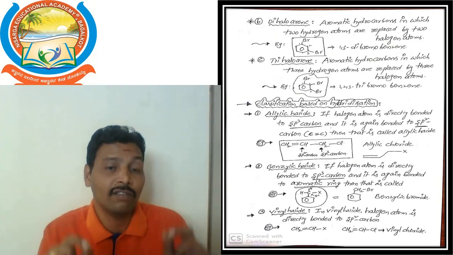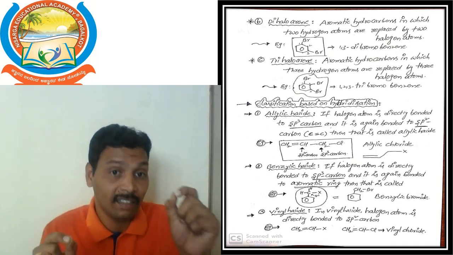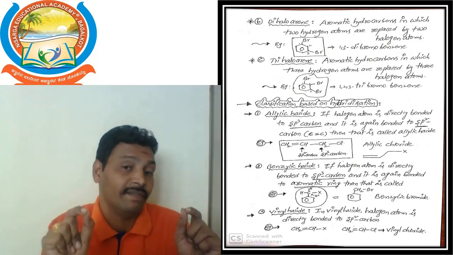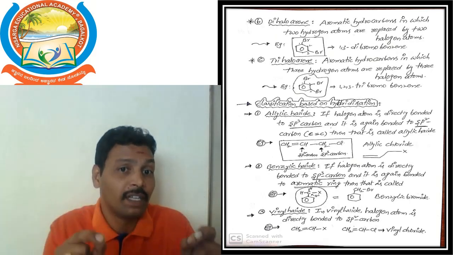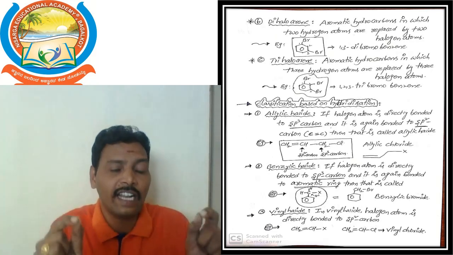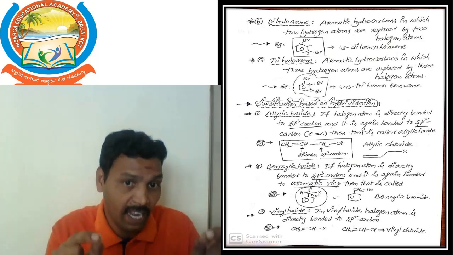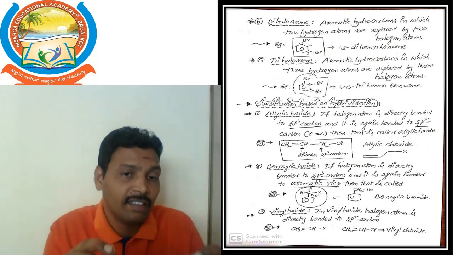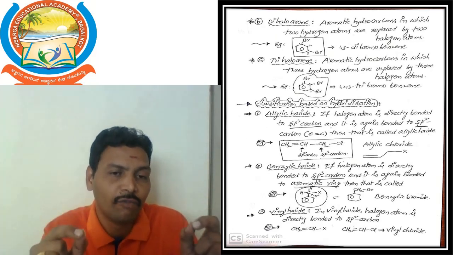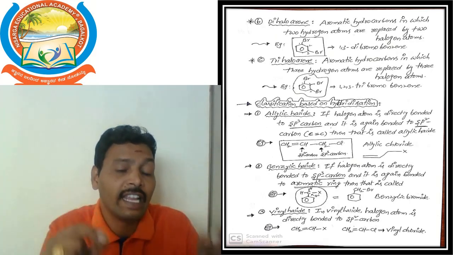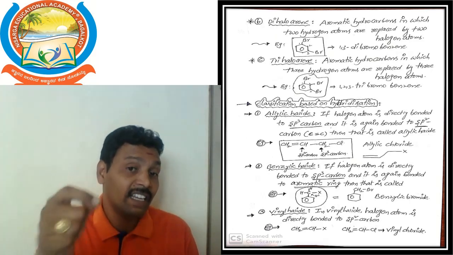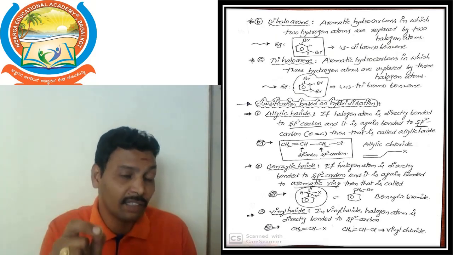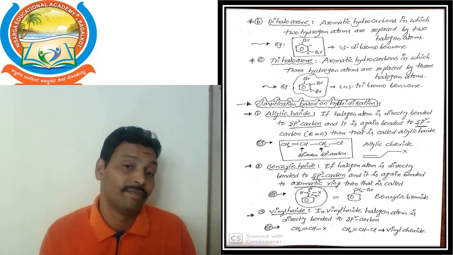Then we can get 1,2,3-tribromobenzene. According to the definition, aromatic hydrocarbon in which 3 hydrogen atoms are replaced by 3 halogen atoms, then we can get the trihaloarenes. So monohaloarene, dihaloarene, trihaloarene, these are the classification of haloarenes.